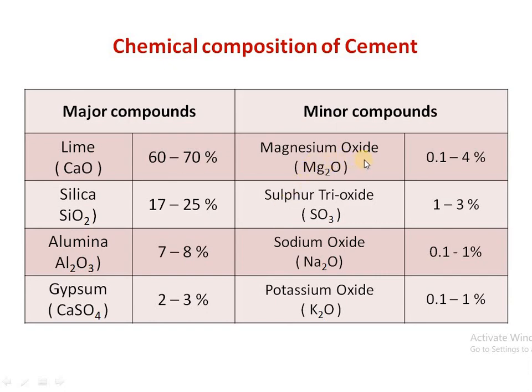They are magnesium oxide, sulfur trioxide, sodium oxide, potassium oxide. Their percentage is quite low, even less than 4%. So both these groups of compounds make up the complete chemical composition of cement. Both major and minor compounds are present in the form of oxides.